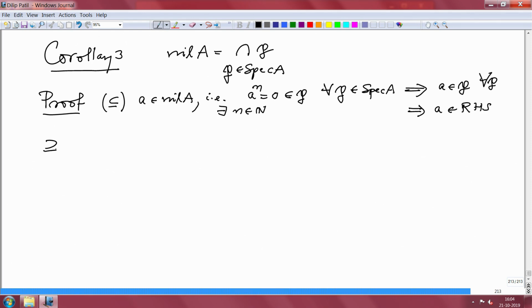Now the other inclusion, I have to prove that an element a which is in every prime ideal is nilpotent. So start with a belonging to the intersection of P belonging to spec A, to show that a is nilpotent.